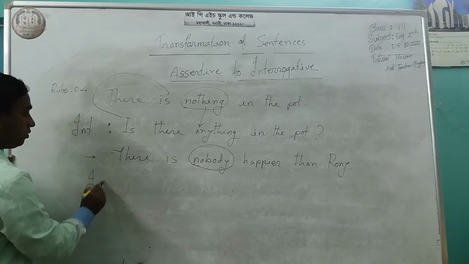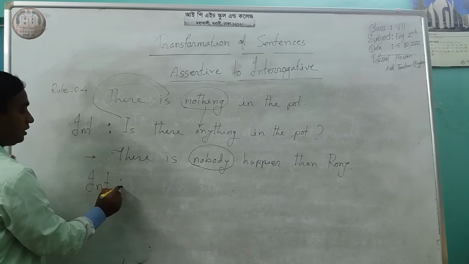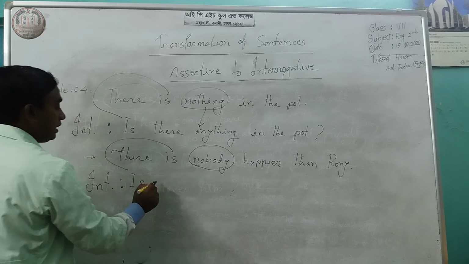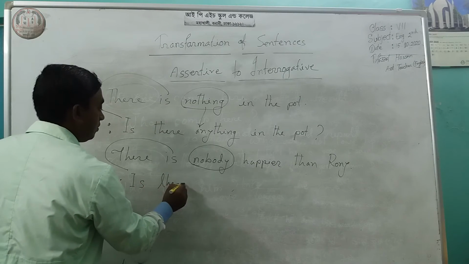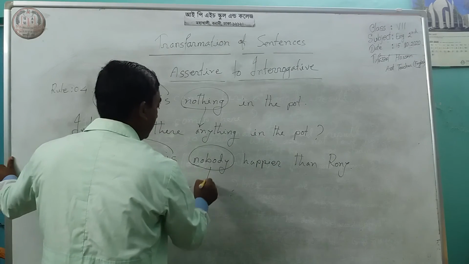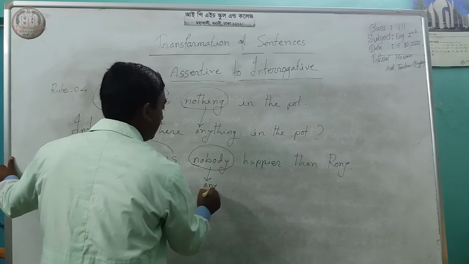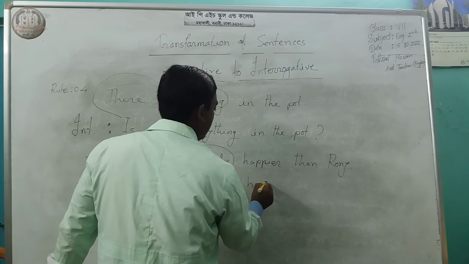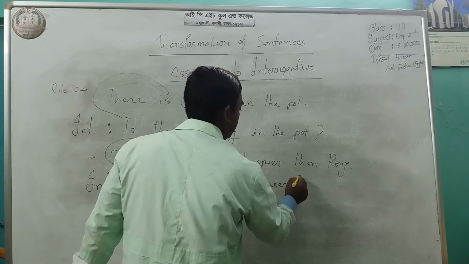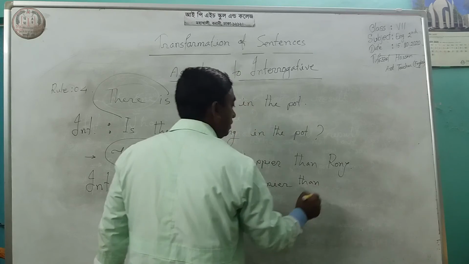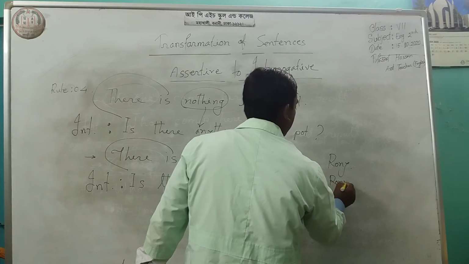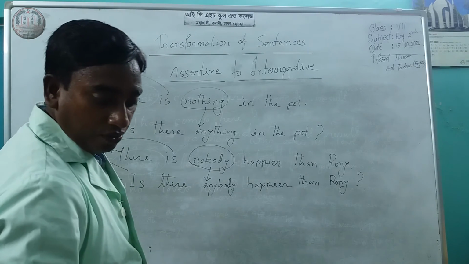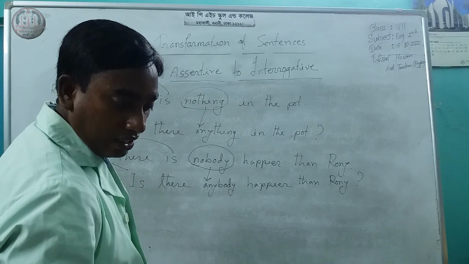If you want to make an interrogative sentence, then at first you have to write only is, the auxiliary verb. Is there, then nobody will be changed to anybody. Is there anybody happier than Ron? And keep this interrogative sign.